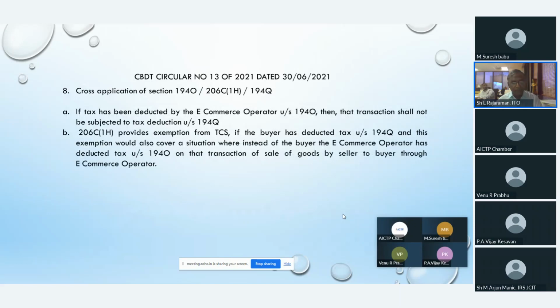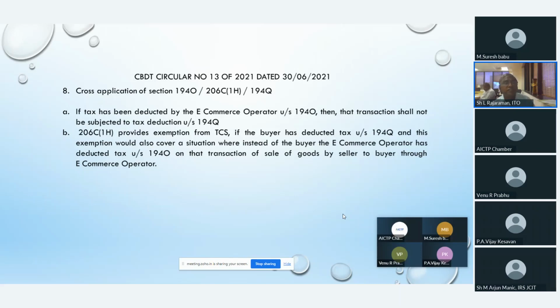Point number 8. Cross application of section 194O, 206C(1H), 194Q. Very important lines. If tax has been deducted by the e-commerce operator under section 194O, then that transaction shall not be subjected to tax under section 194Q. Supposing the e-commerce operator deducts under section 194O on the transaction, then 194Q will not be applicable at all. Categorically, they say in this line only.